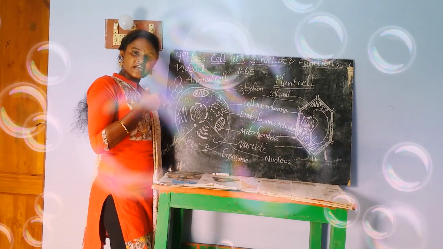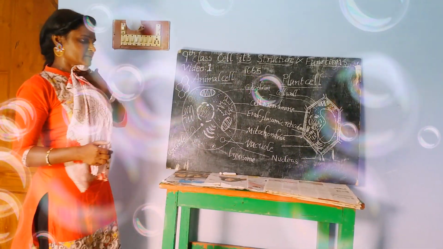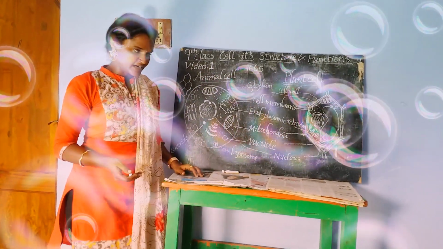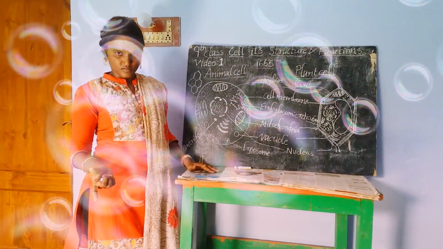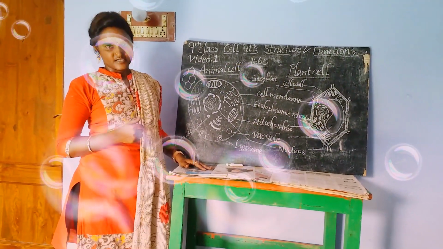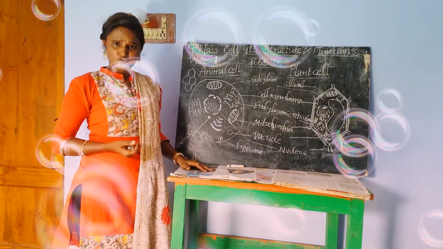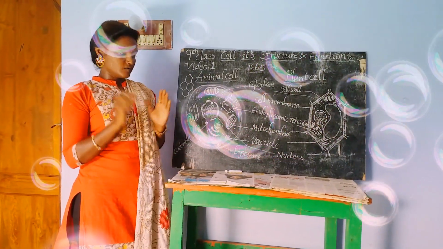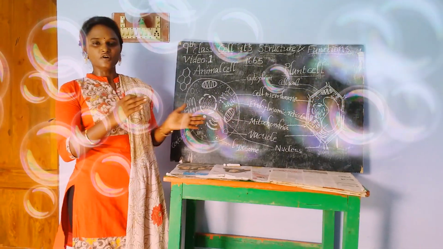In the salivary glands, we have more Golgi bodies. If we talk about plant cell, does the plant cell contain all the cell organelles in different cells? No. In the leaf, the cells contain chloroplast, and in the root, they won't contain chloroplast. Depending on the function and location where the cells are existing, it may vary from one cell to another cell.